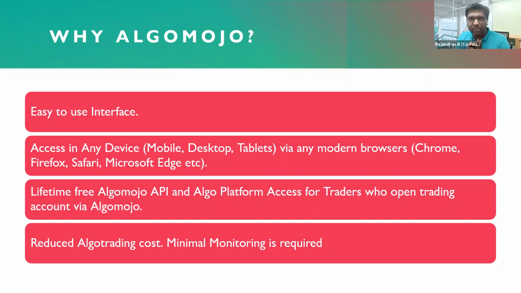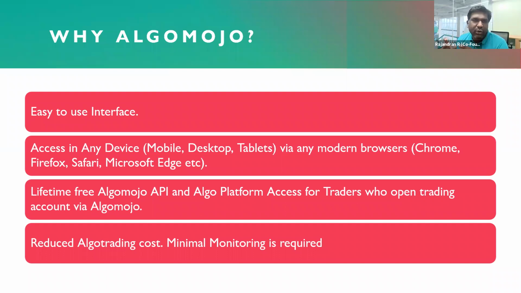If you are a similar type of trader, right, and you want to access AlgoMojo on any of your devices, let it be mobile, desktop, tablet, or laptop, with any modern browser. AlgoMojo runs on browsers. So if you have access to any of Chrome, Firefox, Safari, or Microsoft Edge, if you install it in your mobile application or even in your desktop application, it is good to go.